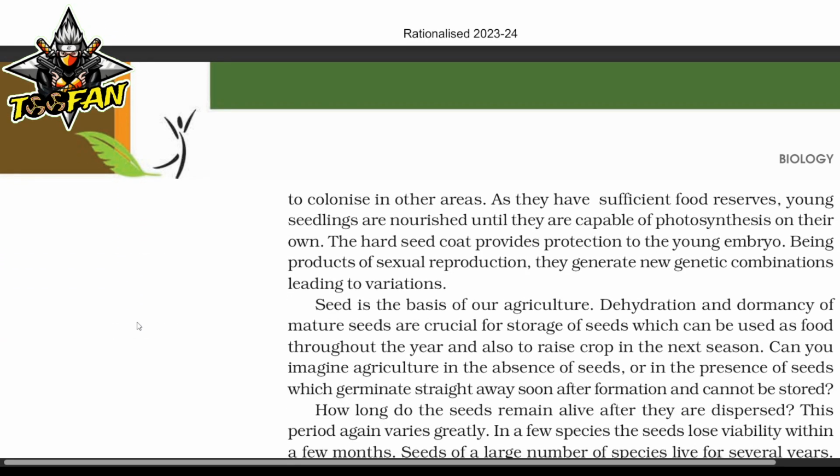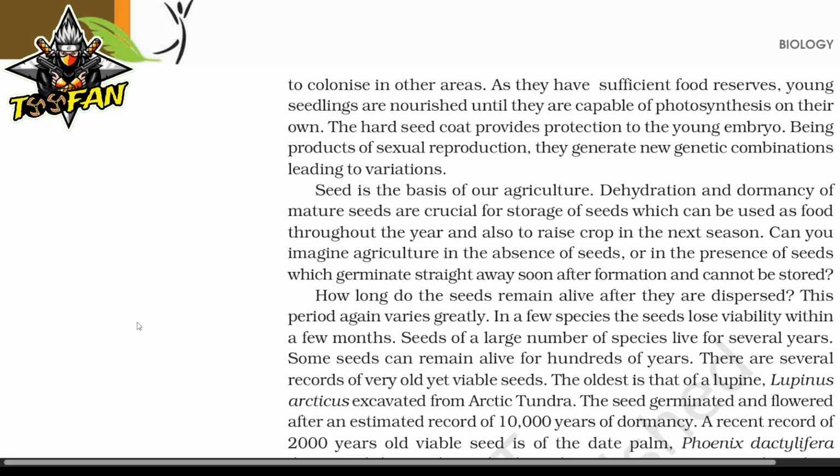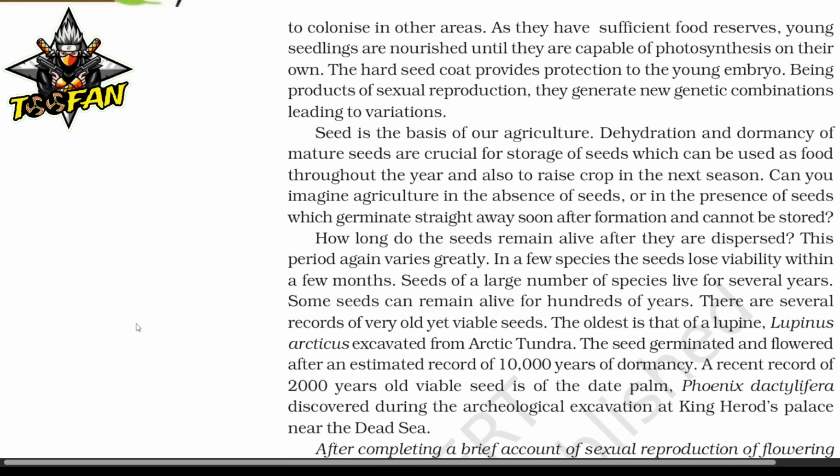The hard seed coat provides protection to the young embryo. Being products of sexual reproduction, they generate new genetic combinations leading to variation. Seed is the basis of our agriculture. Dehydration and dormancy of mature seeds are crucial for the storage of seeds, which can be used as food throughout the year and also to raise crops in the next season.